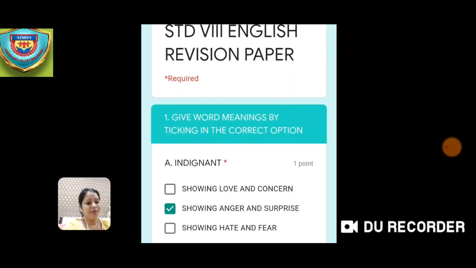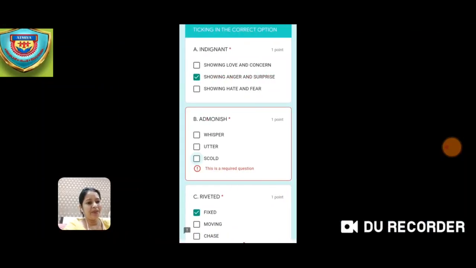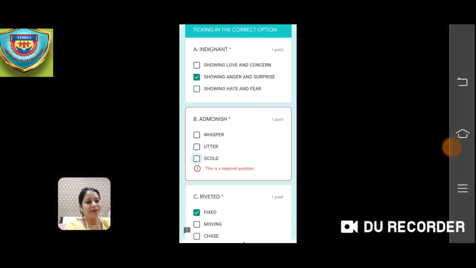Now, if your answer is wrong, at the end when you get your score, you will also get the correct answer. If you have written anything wrong, you will get 0 point. Along with that, you will also get the correct answer. Okay, children. So, now we will go to the next page. Okay. So, this is the next page.